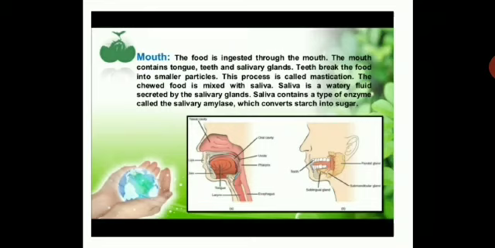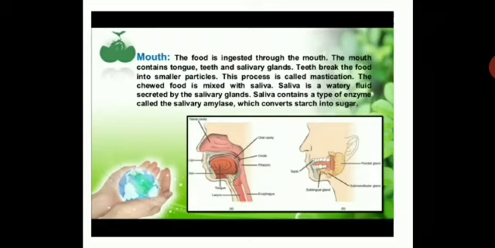Mouth. Your digestion process starts from the mouth, because the salivary gland will add saliva to the morsel which you eat, and then you grind the food, and there the digestion process will start. So the food is ingested through the mouth. The mouth contains the tongue, teeth, and salivary glands. Teeth break the food into smaller particles. This process is called mastication. So mastication is your teeth breaking the food into smaller particles.